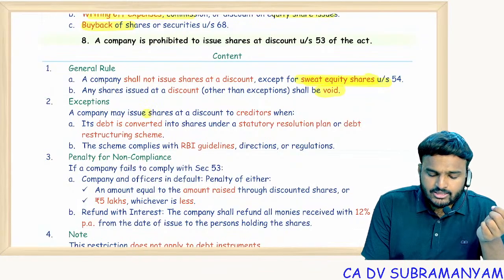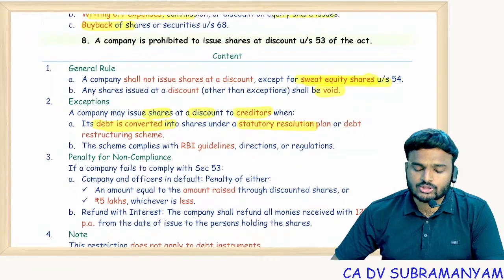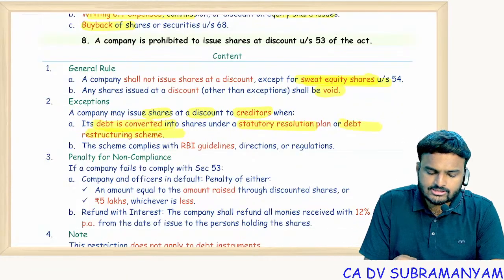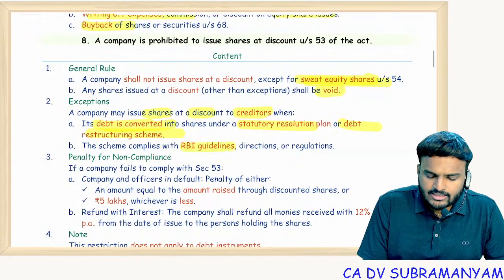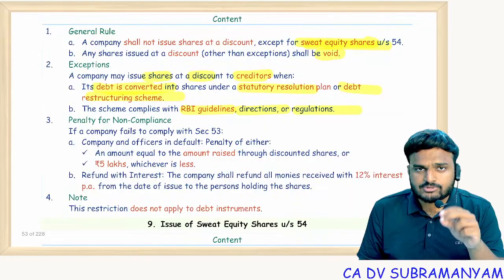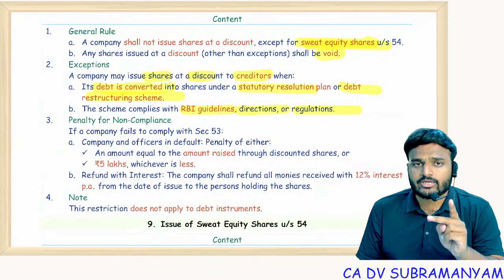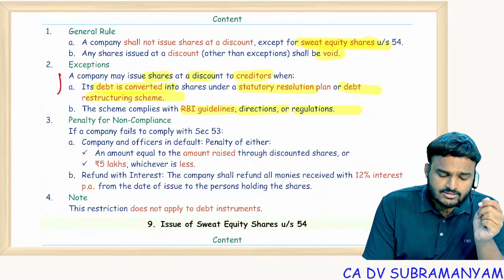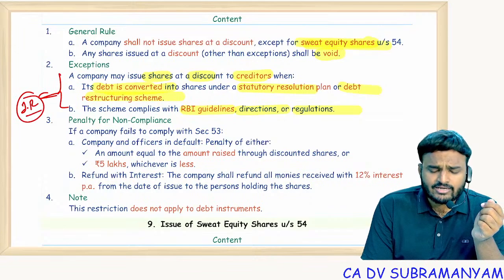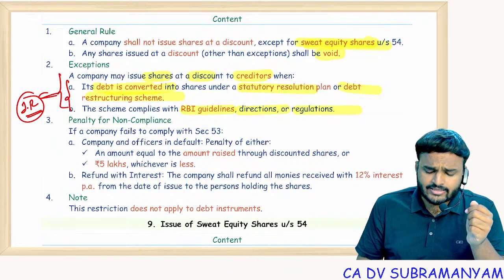A company may issue shares at discount to the creditors when its debt is converted into shares under a statutory resolution plan or debt restructuring scheme. The scheme complies with RBI guidelines, directions and regulations. So what are the 2 exceptions? One is sweat equity, second one is converting debt into the equity. I think you might have solved a lot of problems in internal reconstruction. So this you can observe in internal reconstruction related problems.